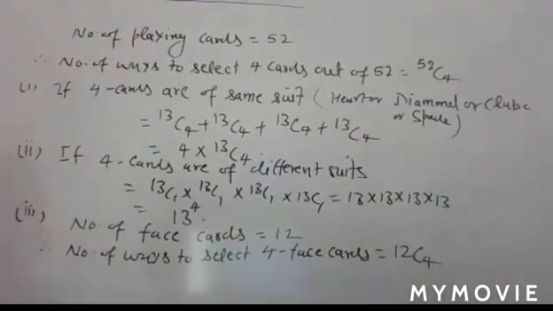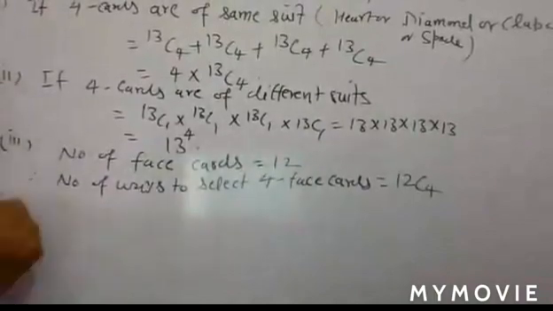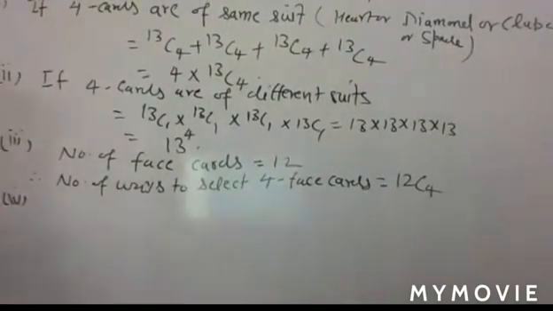Next part. So what is your next part? Fourth part. Your fourth part is 2 are red cards and 2 are black cards. So how many red cards and black cards are there? Actually, heart and diamond are red, and club and spade are black. So 26 red cards and 26 black cards are there, and your question is 2 red cards and 2 black cards, means of different color.